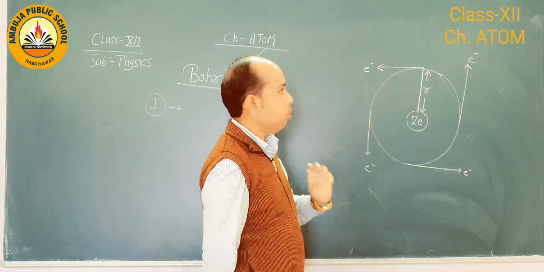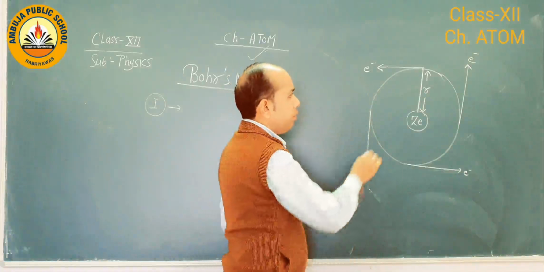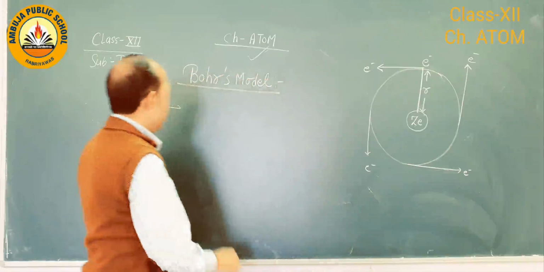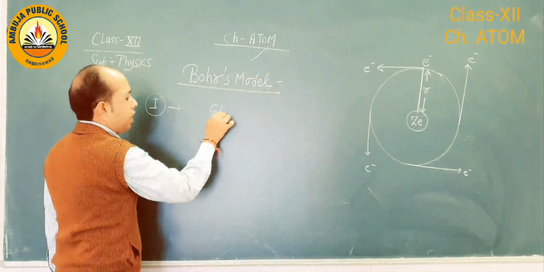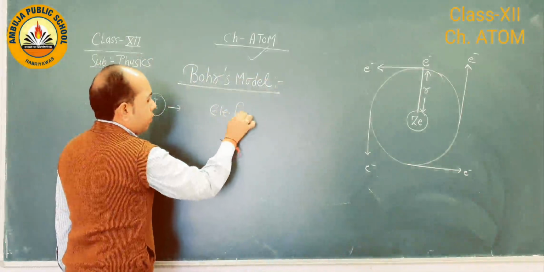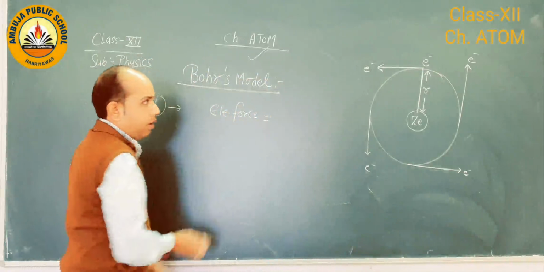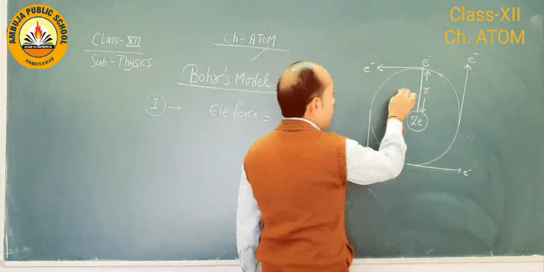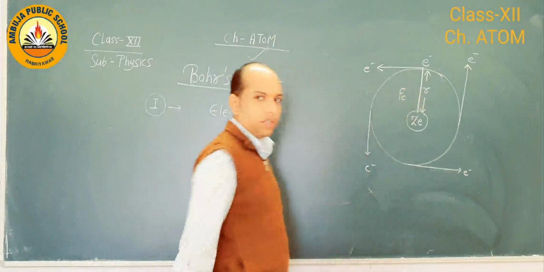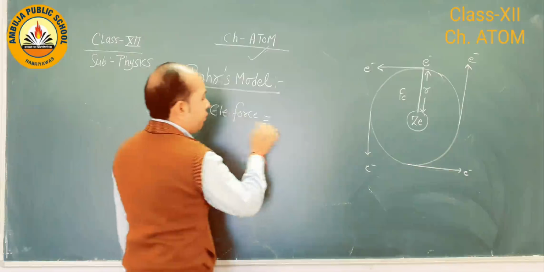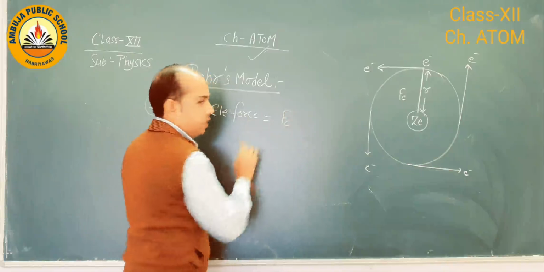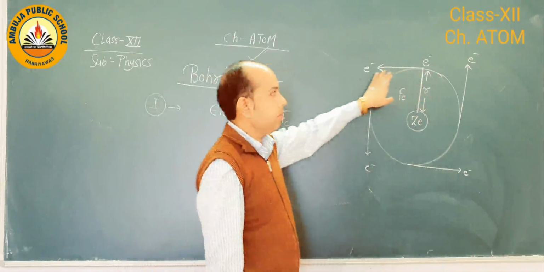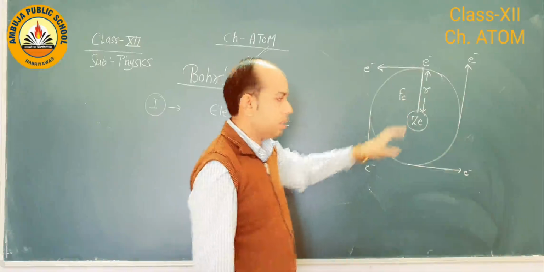Whenever an electron moves in a circular orbit, we require two forces. First one is the force between nucleus and electron, which is called electrostatic force. And in order to move on this circle, one more force is required. This is called centripetal force, Fc. So the electrostatic force is balanced by Fc. That is why the electron moves in this stationary orbit without falling on the nucleus.